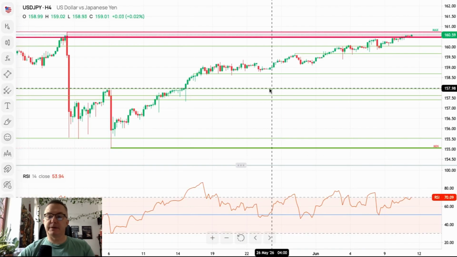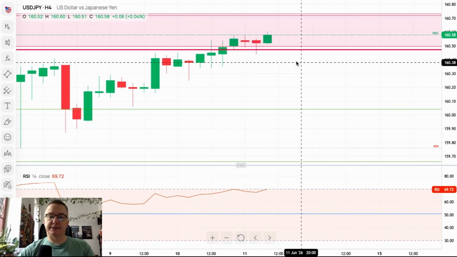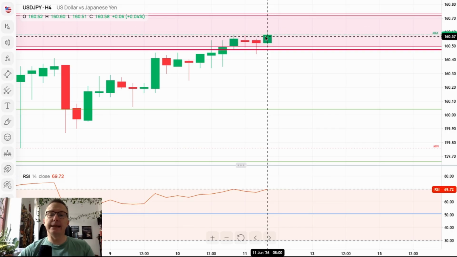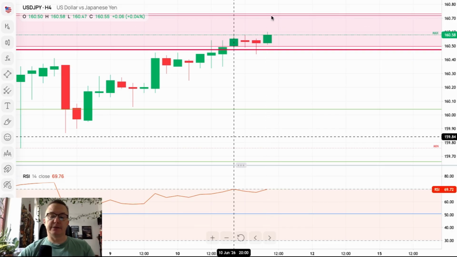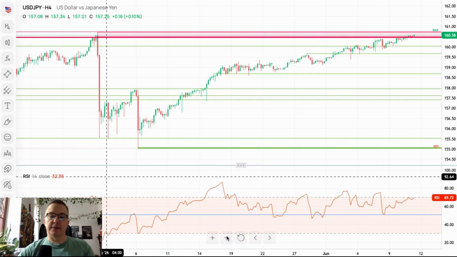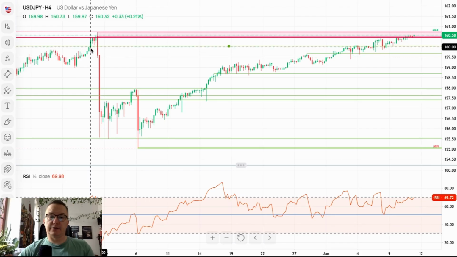US dollar versus the Japanese yen is entering the supply zone on a 4-hour time frame chart, just as expected. Local high was made at 160.60. Next target 160.73, only 13 pips away from the April swing high. So please take a look at this and consider the situation as very, very interesting, because we might see